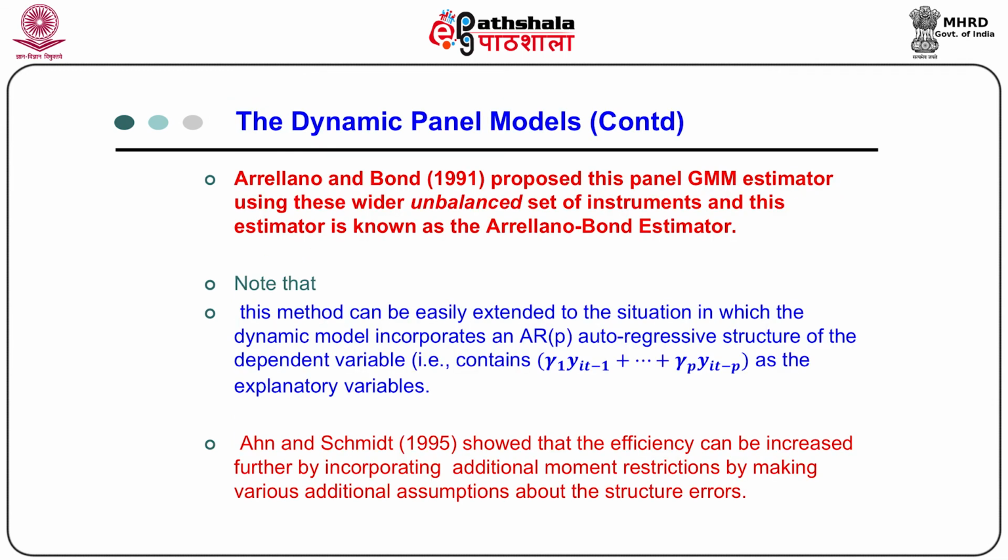Arellano and Bond propose this panel GMM estimator using this wider set of instruments, and this estimator is known as the Arellano-Bond estimator. Note that this method can be easily extended to the situation in which the dynamic model incorporates an autoregressive structure of order p for the dependent variable, and it contains gamma 1 yi t minus 1 up to gamma p yi t minus p as explanatory variables.